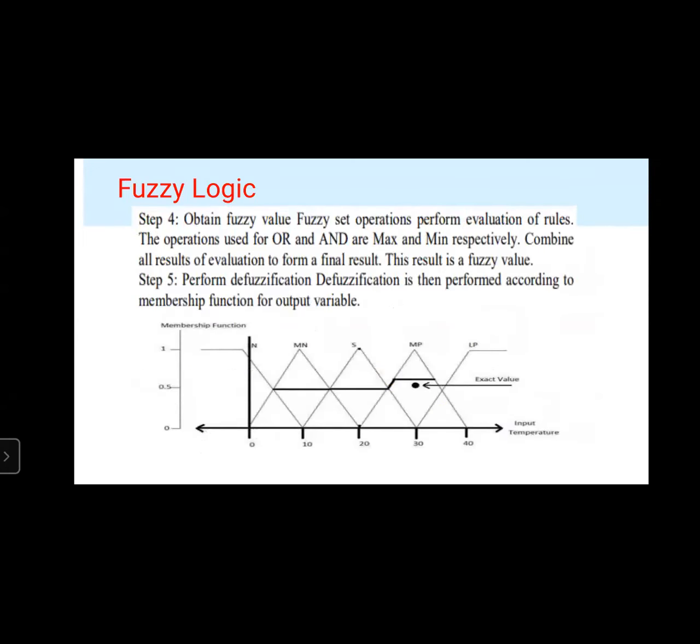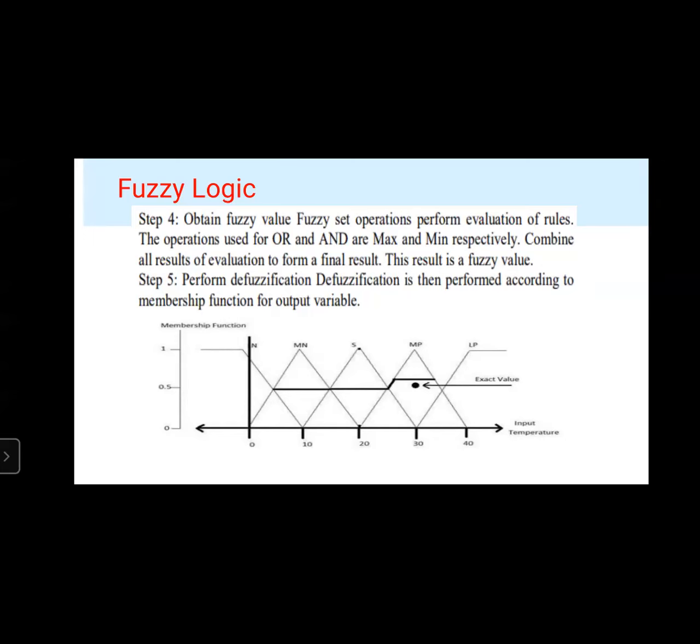Step number 4 is to obtain the fuzzy set operations that perform evaluation of rules. That means rules must be evaluated here, so that we will get the fuzzy values in the fuzzy set operations. Here the fuzzy set operations are OR operation and AND operation, which are max and min respectively. So OR means max operation, AND means min operation. Like that, we have to perform the fuzzy set operations, OR and AND.